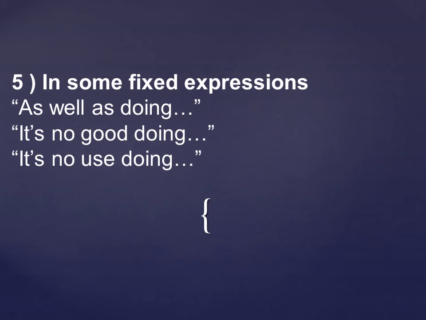But let me take these fixed expressions with examples. Some of the simple ones are like that. A very simple example I will give you so that you understand this concept, and that is wastes one's time. This is also a fixed expression.